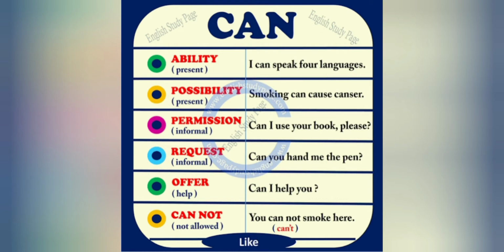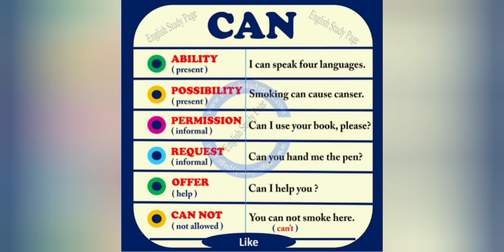Next is permission, like when we ask anyone, can I use your book please, we are taking permission. Next one, request. Request means, can you hand me the pen, means can you please give me the pen, we are requesting. Offer: can I help you, offer means I can help you, this is an offer. So can is used in these different types of situations.